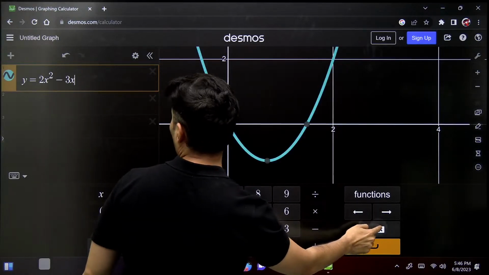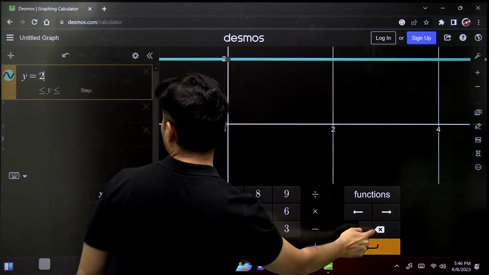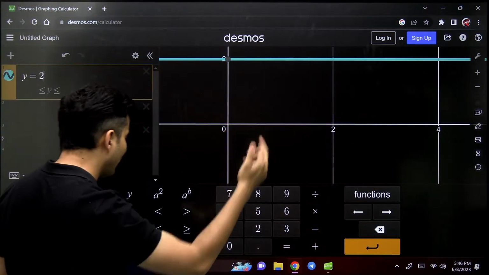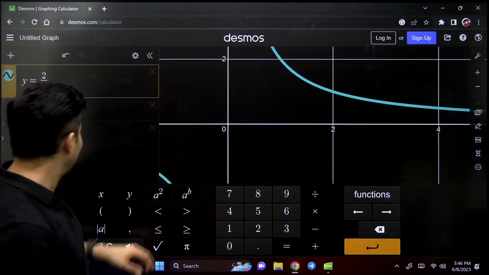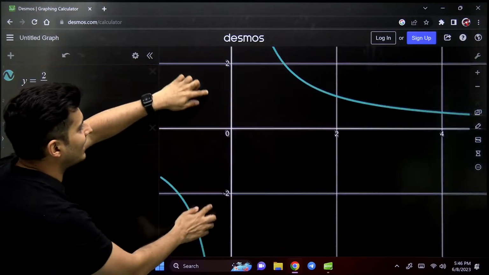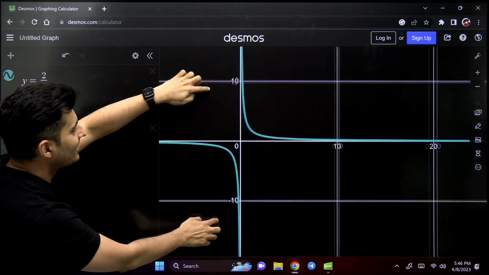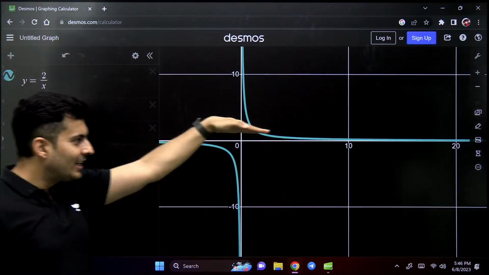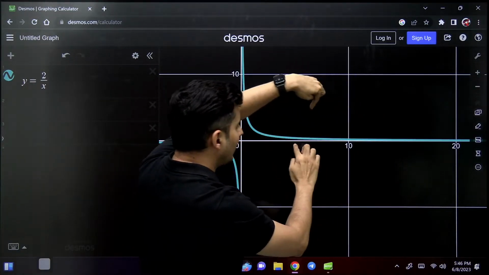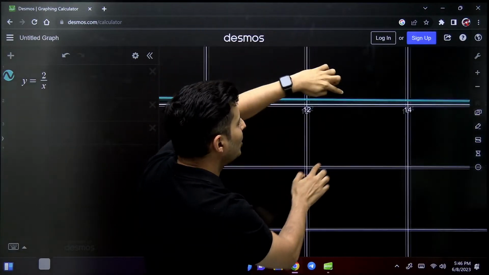What if I draw the graph of y is equal to 1 by x? Or rather 2 by x, so 2 divided by x. Look at this, exactly what we were expecting it to be. See this blue colored graph? It is like that and like this. It is not touching the x-axis. If you zoom in, you can see there is some gap.